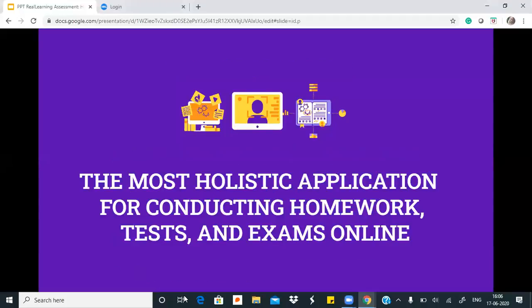The first thing that we are starting with is how our platform is the most holistic application for conducting homework, tests and exams online. So we will be having a look at that. I think now is when I can move on to our platform and show you what I mean to say by the comprehensiveness as well as the holistic approach that our platform has. So I will just move on.